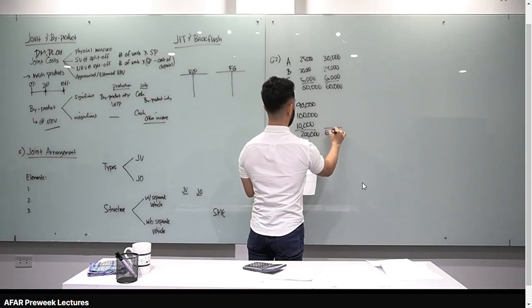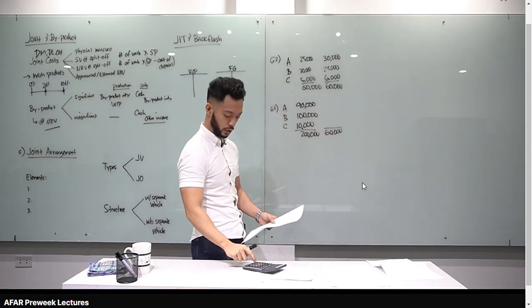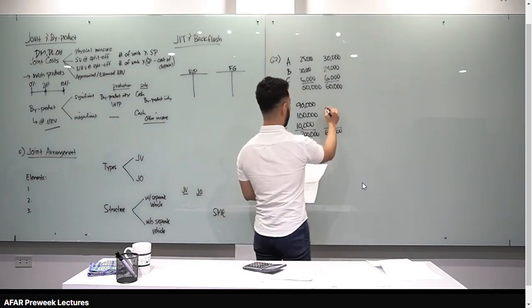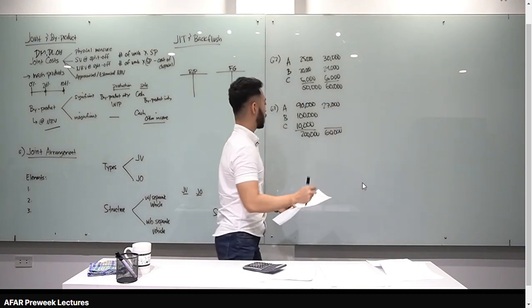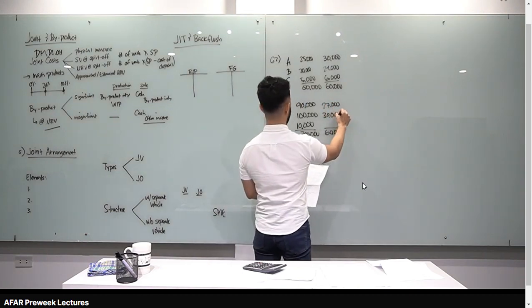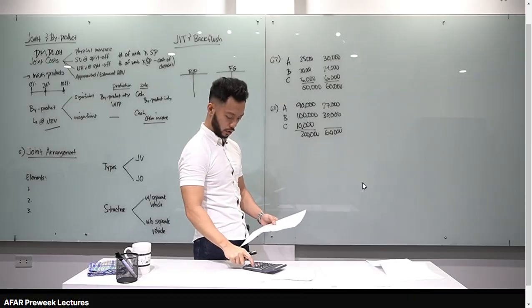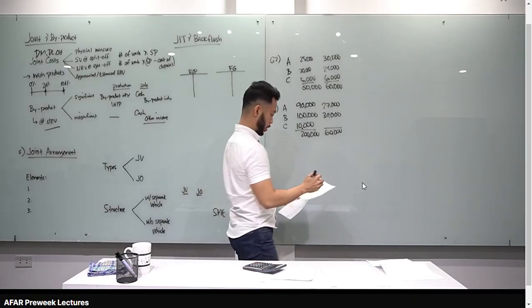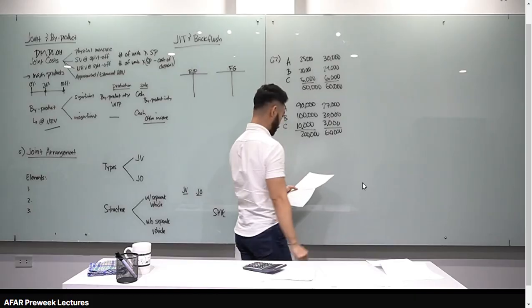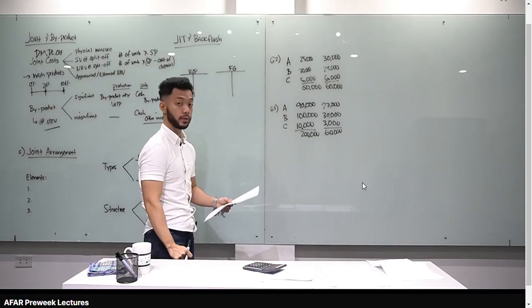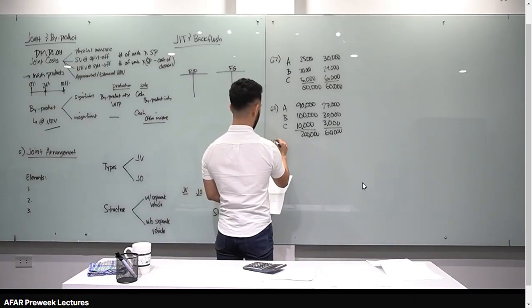Now let's allocate the 60,000 joint cost. 60,000 times 90 over 200 gives 27,000. 60,000 times 100 over 200 is 30,000. And 60,000 times 10 over 200 is 3,000. So our answer is letter B: 27,000, 30,000, and 3,000. Let's go to number 64.